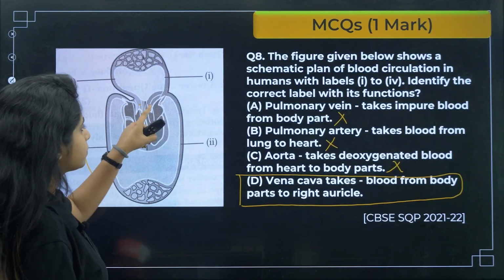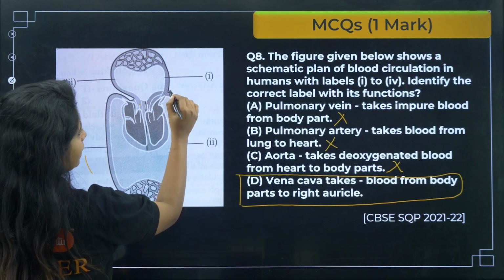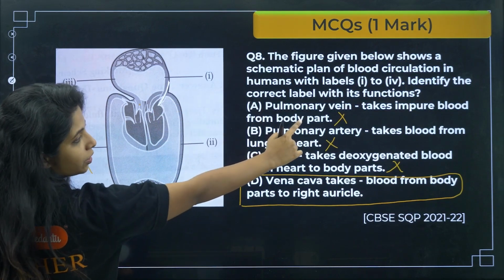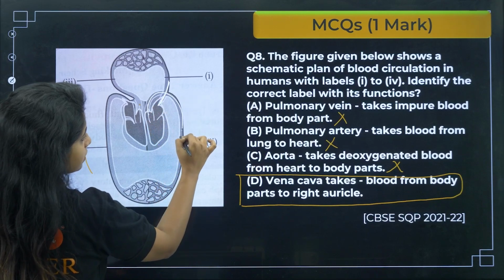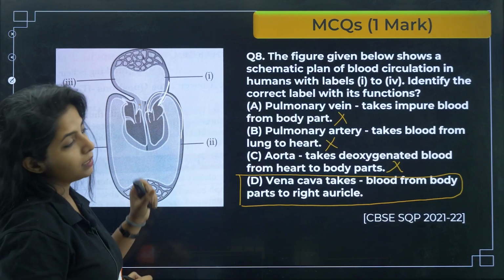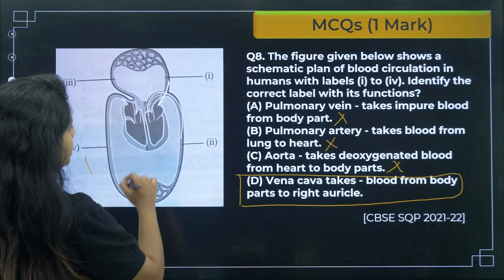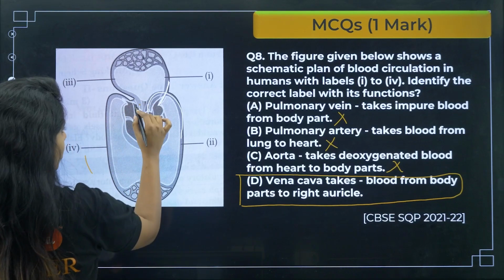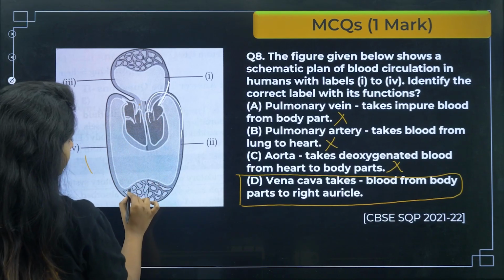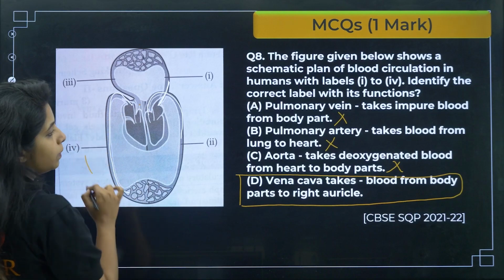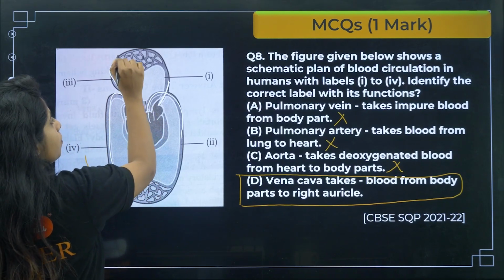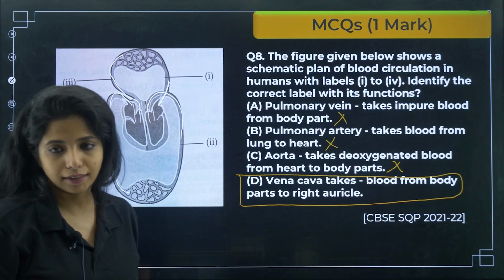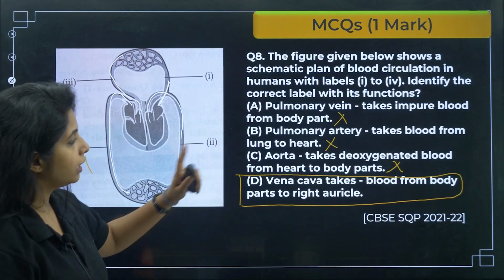Over here, okay, fine, I agree that this one that is coming is pulmonary vein, but it is not taking impure blood. And over here, this one that carries things away, it is aorta. Now over here, the one that carries blood from the body parts to this part is known as vena cava, and the one that will be carrying blood from here back to the lungs is pulmonary artery. So that labeling was wrong.